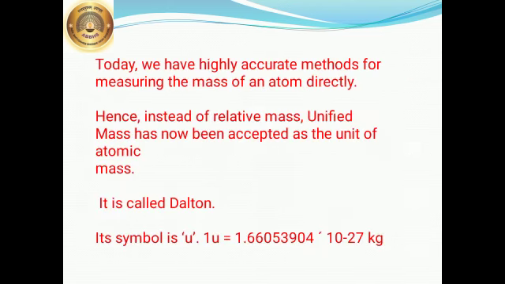Now today we have highly accurate methods for measuring the mass of atom directly. Hence, instead of relative mass, unified mass has now been accepted as the unit of atomic mass. It is called as Dalton. Its symbol is small u, and it is written as 1 u is equal to 1.6605391 times 10 to the power minus 27 kg. Okay, so this is the Dalton.